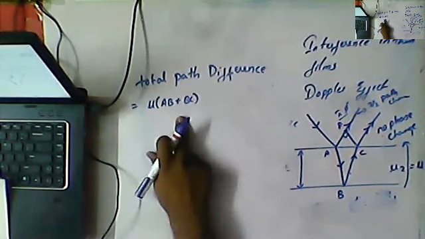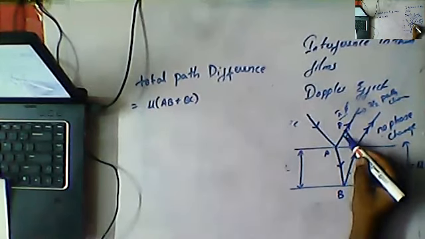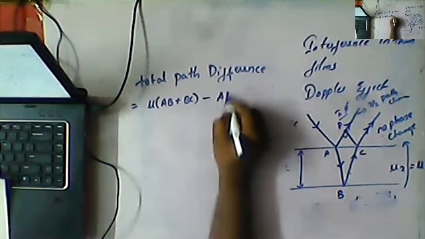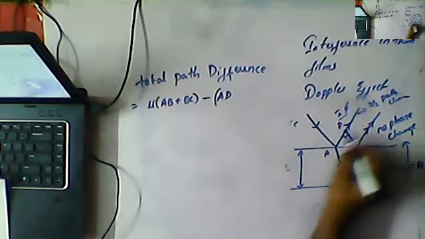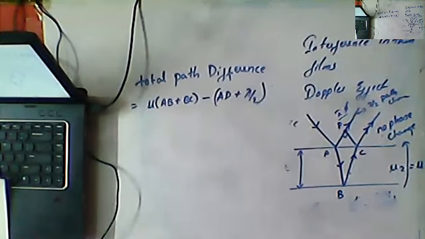Mu into AB plus BC, and this is the extra distance covered by the reflected rays. So I can write it as AD plus lambda by 2. This is the extra distance traveled by the reflected ray.